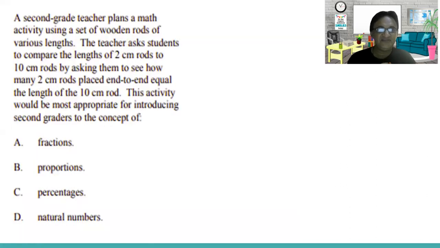A second grade teacher plans a math activity using a set of wooden rods of various lengths. The teacher asks the students to compare the length of a 2 centimeter rod to the 10 centimeter rod by asking them to see how many 2 centimeter rods we have. So there's a rod, and you have a rod of 10 centimeter. What is the teacher asking? Tell me how many 2 centimeters are there in the rod. So it's a fraction.